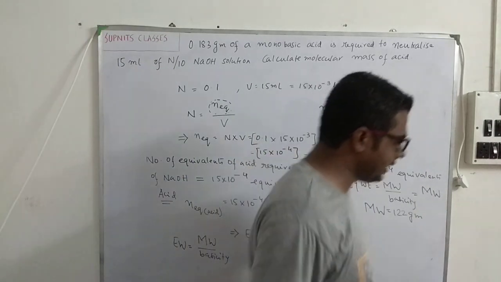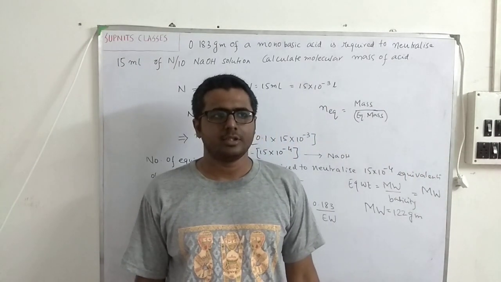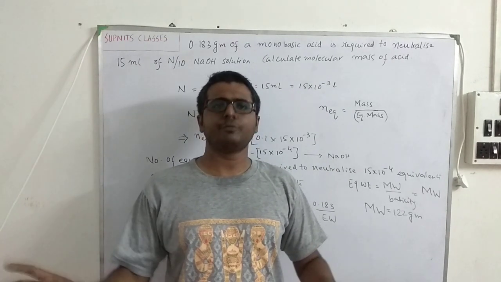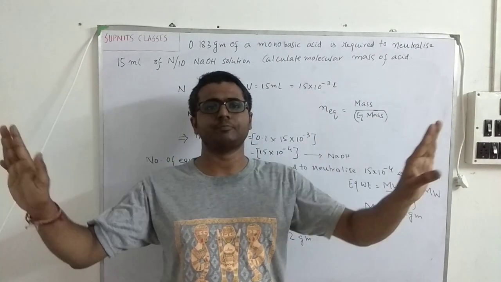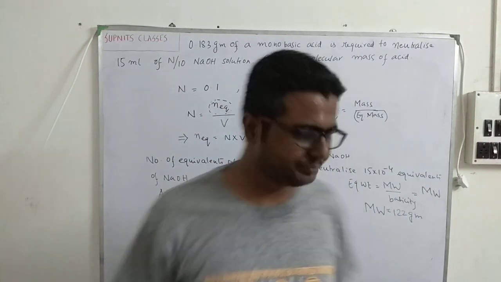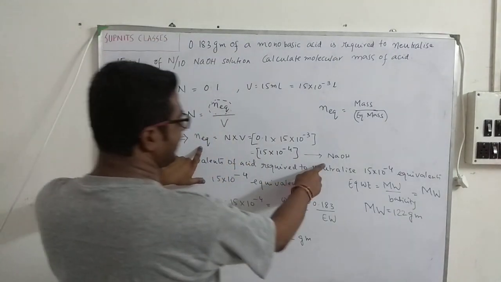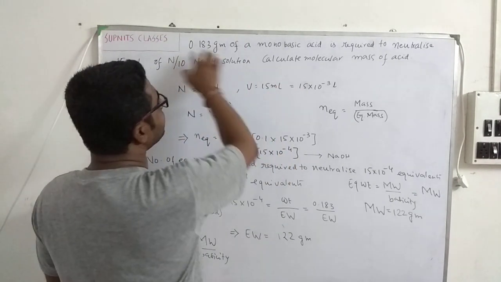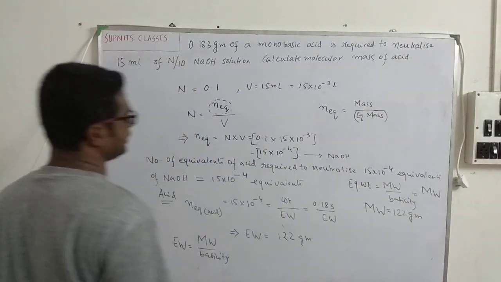Now last class I have already discussed that for any neutralization reaction, for complete neutralization, number of equivalents of base and number of equivalents of acid shall be same. It won't be different. So here you can see this is the number of equivalents of the base that we have found, and it has been said how much monobasic acid is required to neutralize this amount of NaOH.